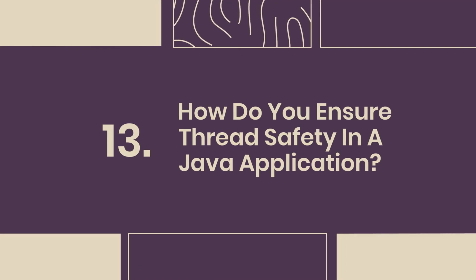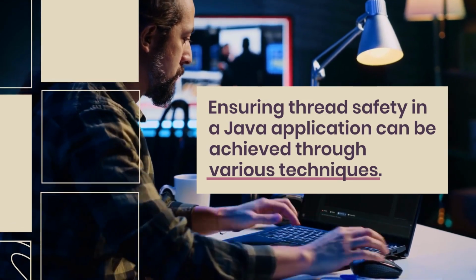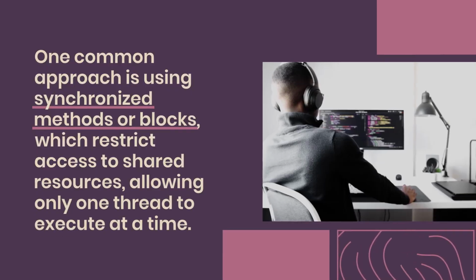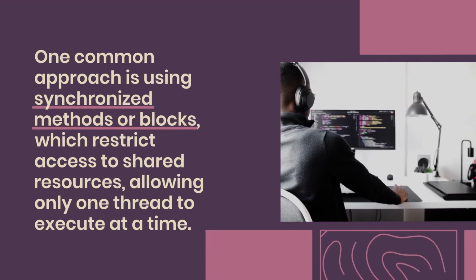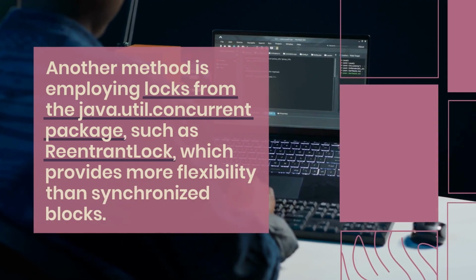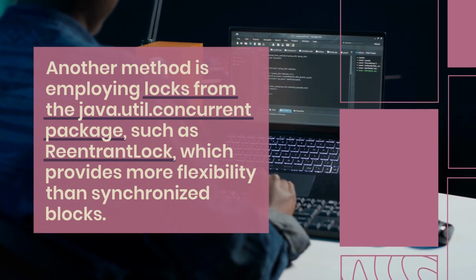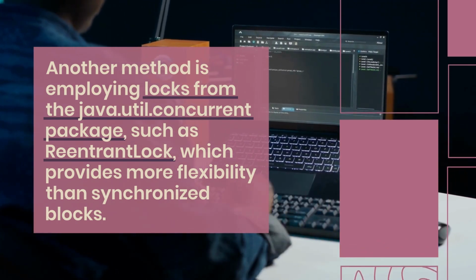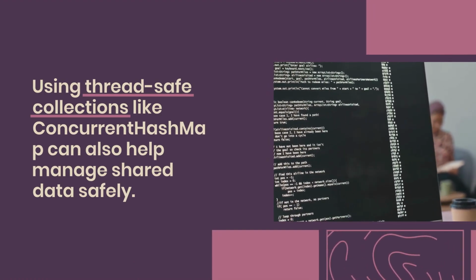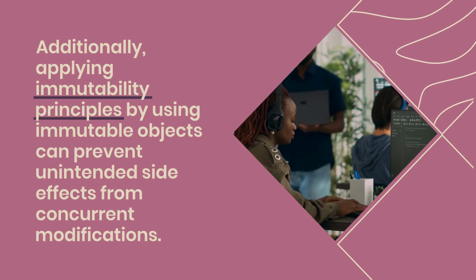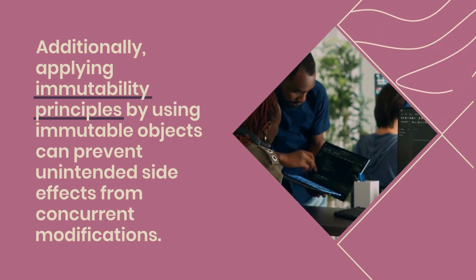13. How do you ensure thread safety in a Java application? Ensuring thread safety in a Java application can be achieved through various techniques. One common approach is using synchronized methods or blocks, which restrict access to shared resources, allowing only one thread to execute at a time. Another method is employing locks from the java.util.concurrent package, such as ReentrantLock, which provides more flexibility than synchronized blocks. Using thread-safe collections like ConcurrentHashMap can also help manage shared data safely. Additionally, applying immutability principles by using immutable objects can prevent unintended side effects from concurrent modifications.